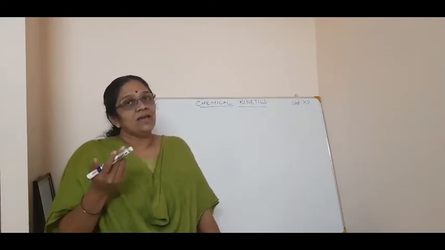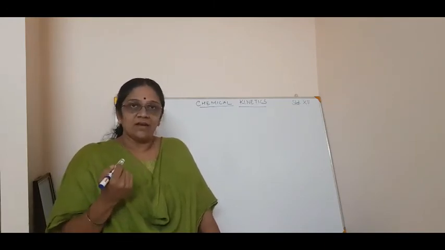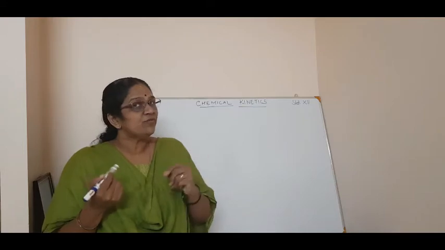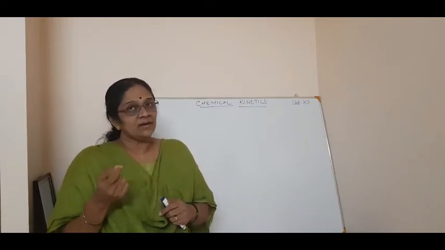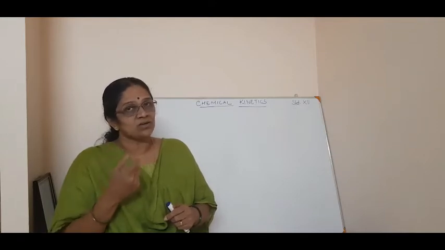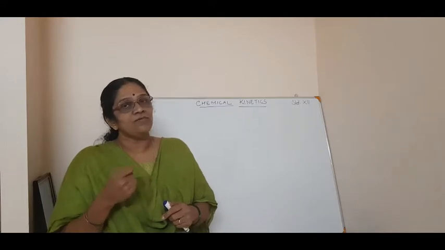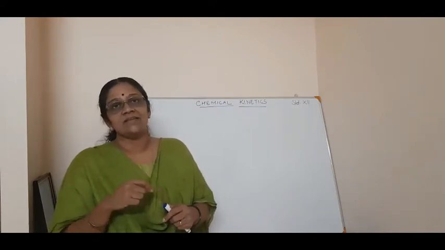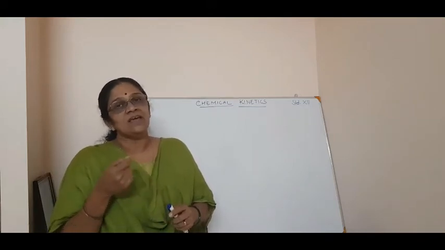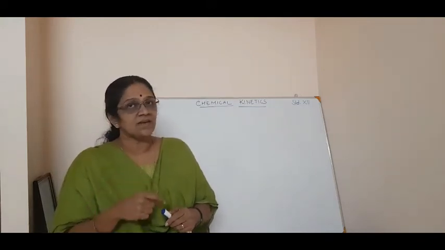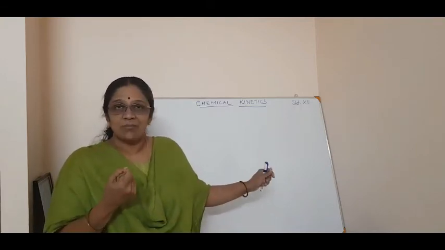Actually, in 11th standard, when you talk about thermodynamics, there you study the feasibility of a reaction. What do you mean by feasibility? That means whether a reaction takes place or not. That can be found out in thermodynamics. How? If delta G is negative, we say that the reaction happens spontaneously. If delta G is positive, we say the reaction takes place non-spontaneously. So we have an idea about the feasibility of a reaction thermodynamically.